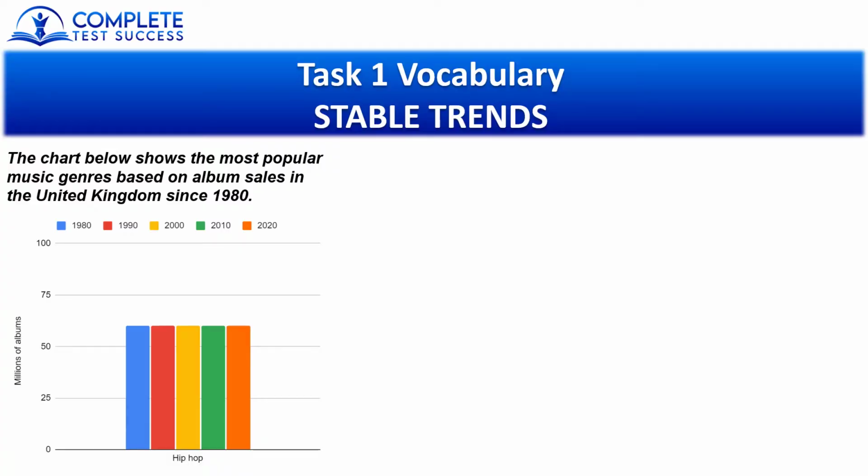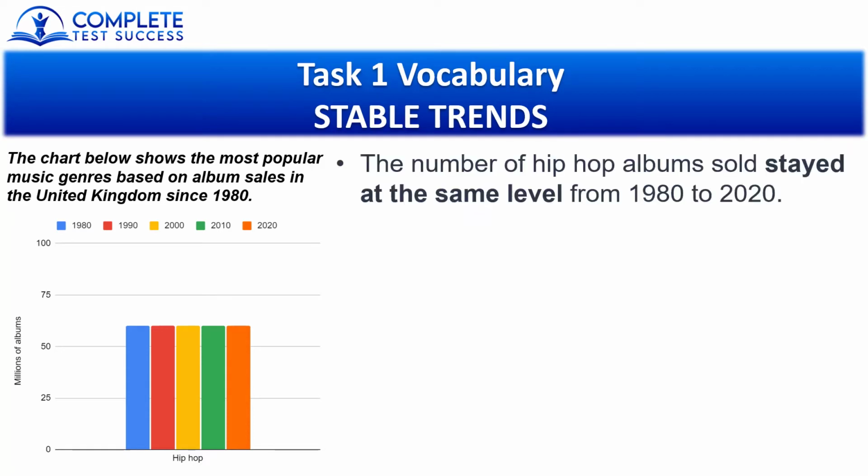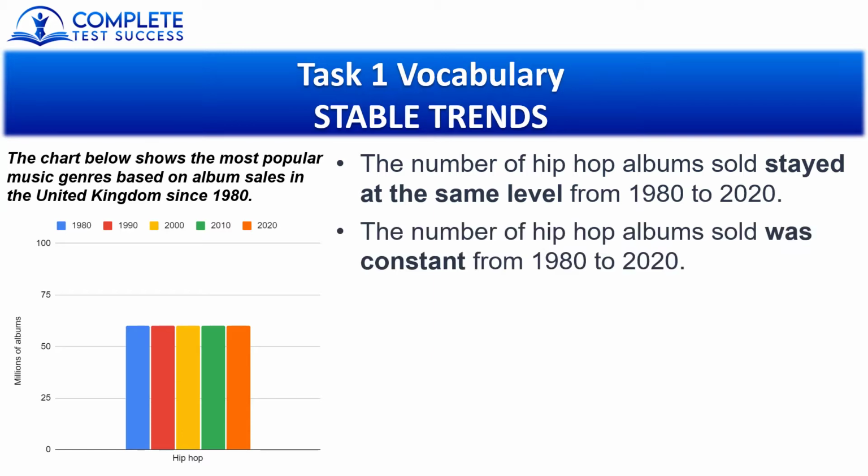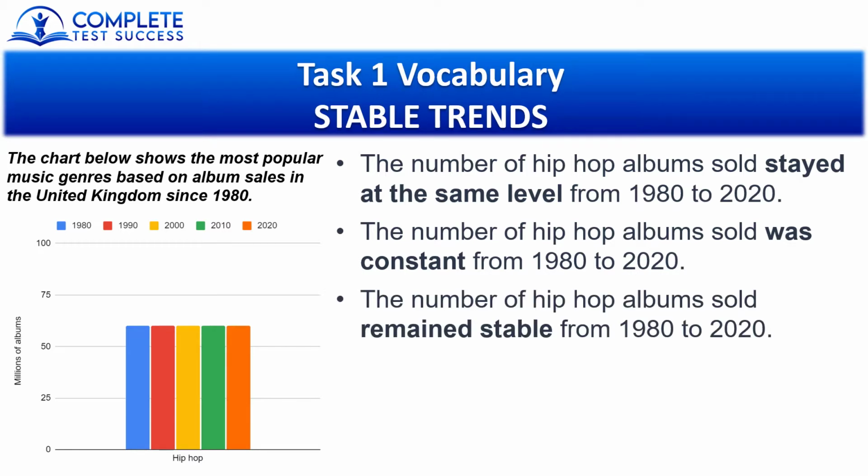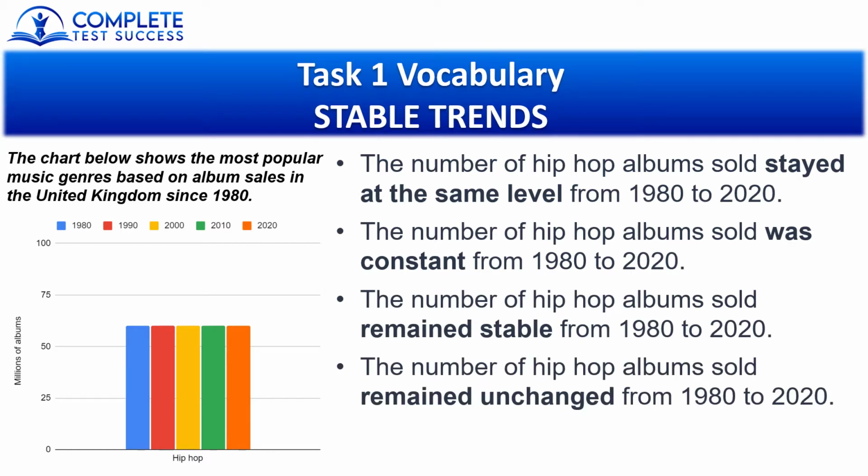Now, the trend isn't always going to go up or down, sometimes it will be flat. So let's look at how to describe a category when the number stays the same each year. So this time we're looking at hip hop, and we can say stayed at the same level. The number of hip hop albums sold stayed at the same level from 1980 to 2020. Alternatively, we can say was constant, remained stable, or remained unchanged.